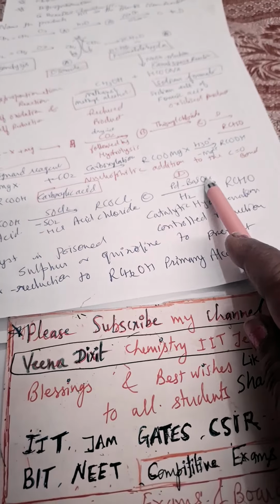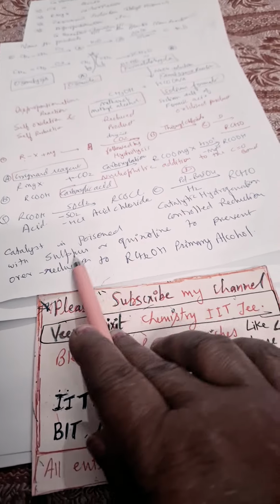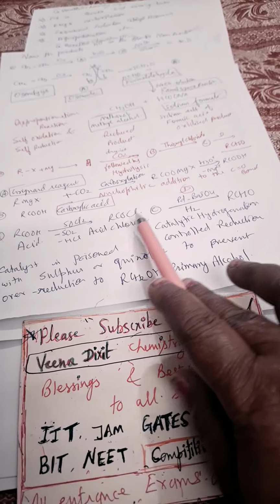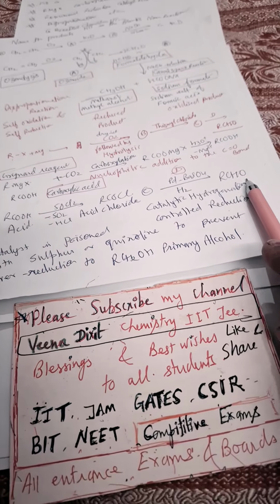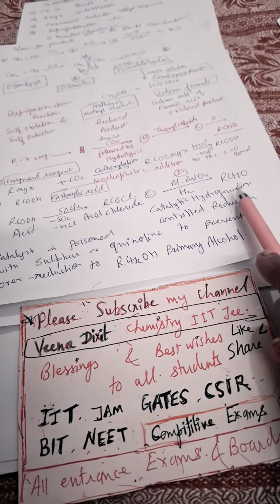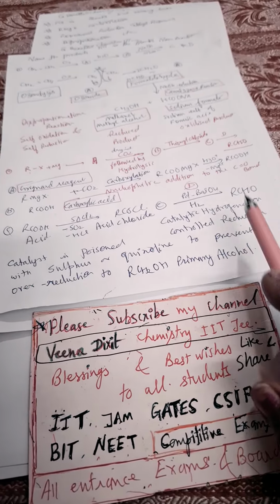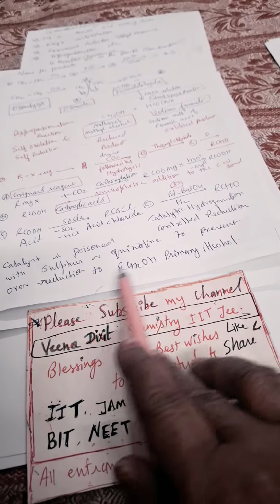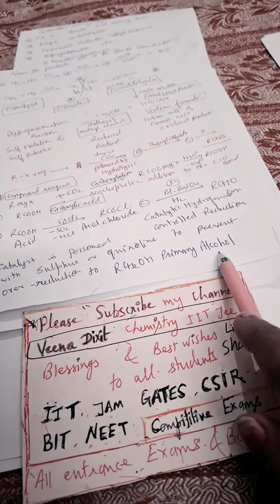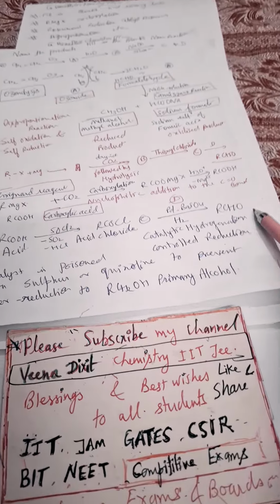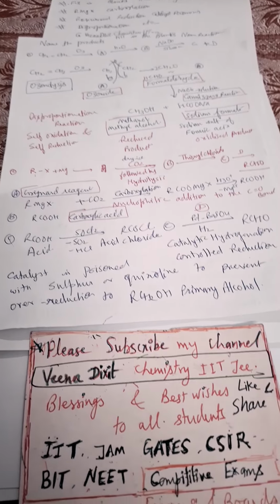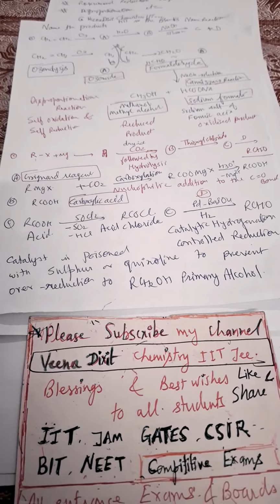Then Pd/BaSO4 poisoned with sulfur or quinoline, partial reduction takes place and we will get RCHO. Catalytic partial reduction, controlled reduction, so that we will not get RCH2OH primary alcohol, but instead we'll get RCHO, the aldehyde. This is RCHO, meaning aldehyde.